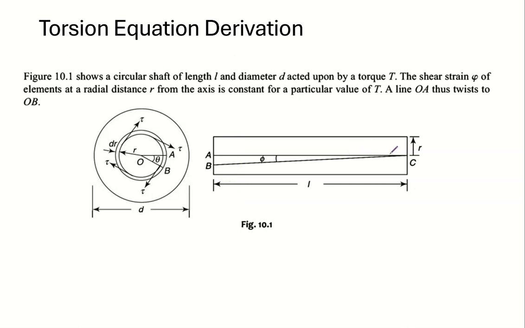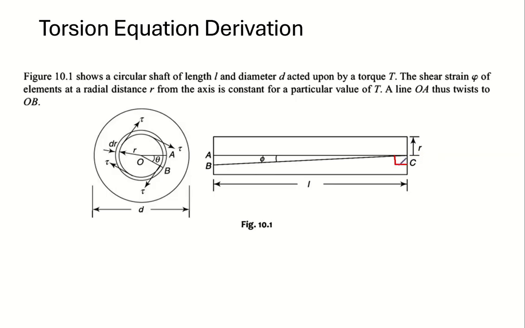Now, I would like you to remember the definition of shear strain. Shear strain was defined as the change in angle between two lines which were initially perpendicular. Here, the two lines which were initially perpendicular are AC and the line indicating the fixed end.